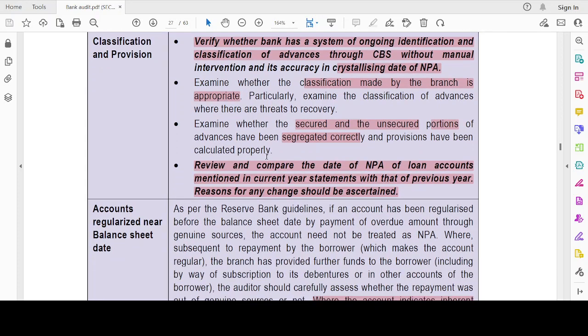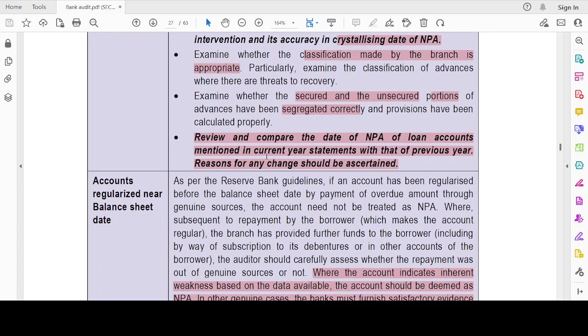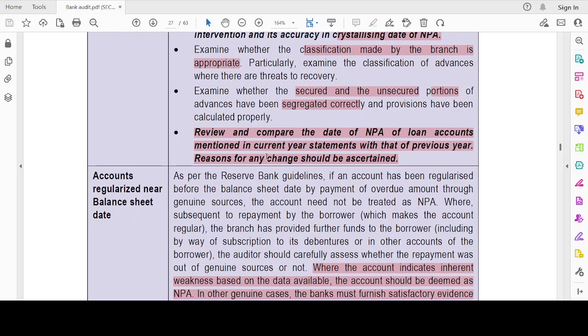If there is a big change, say last year it was only 5% NPA and now it is 25% NPA, there is a huge change. For that, reasons have to be ascertained. Okay, during the Corona period it was there. But now the economy is booming again, right? So now such circumstances cannot be expected.